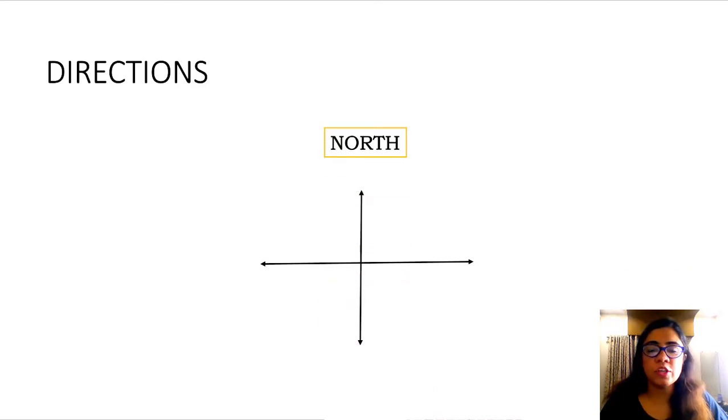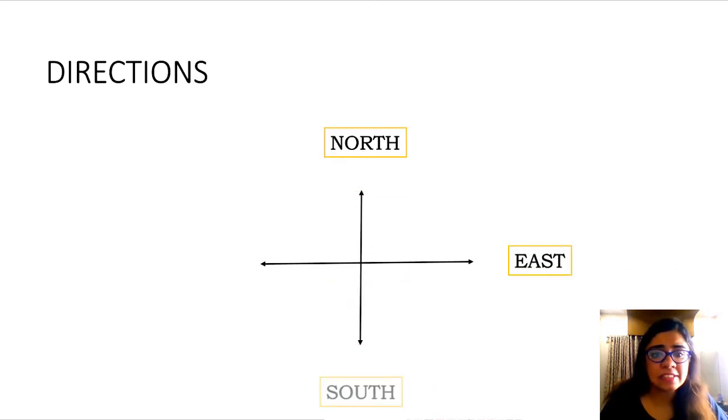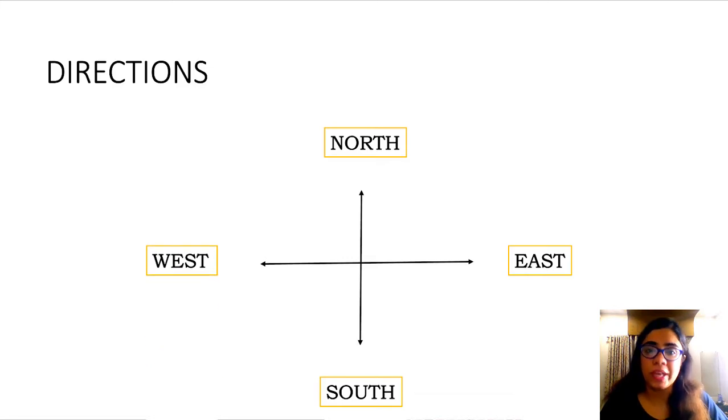So before starting with the questions, let's understand the concepts of directions first. So obviously in the concepts of directions, you should be clear with the directions. So let's have a look at the directions. So this is your north, this is your east, this is your south, and this is your west. Alright. Now remember one thing. Now whatever question of direction sense they might ask you, your north, south, east and west will never change. Please remember that. North, south, east, west will never change. What will change are your rights and lefts.